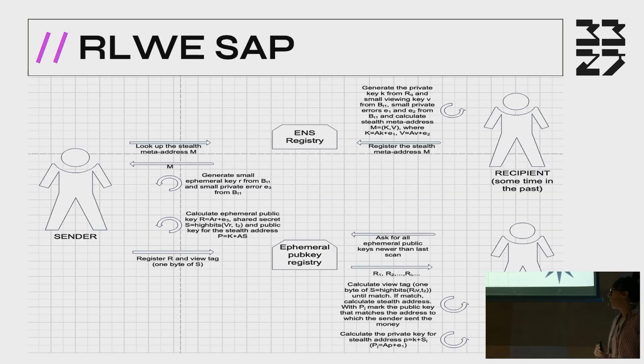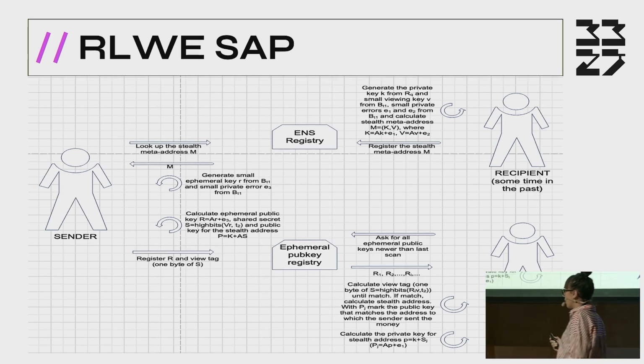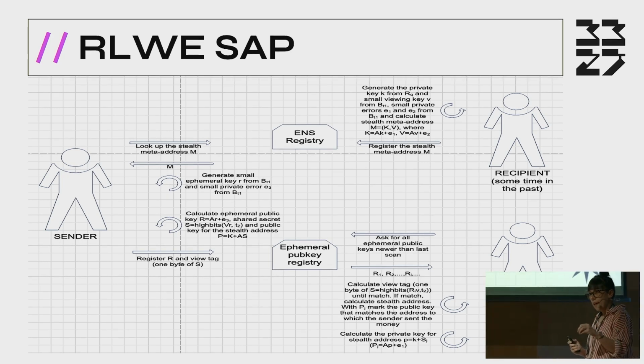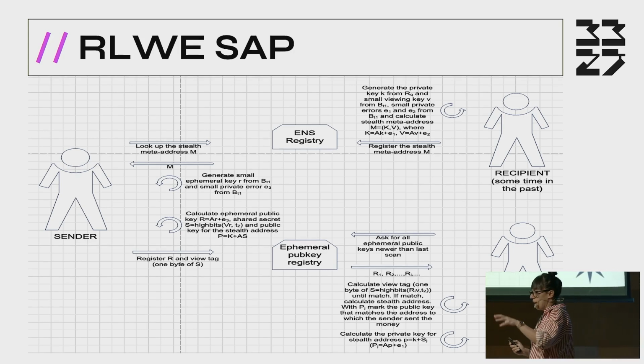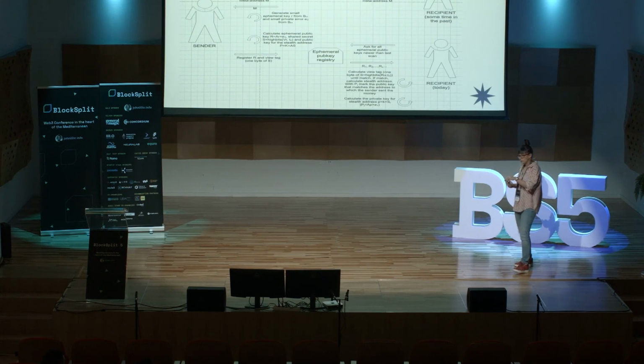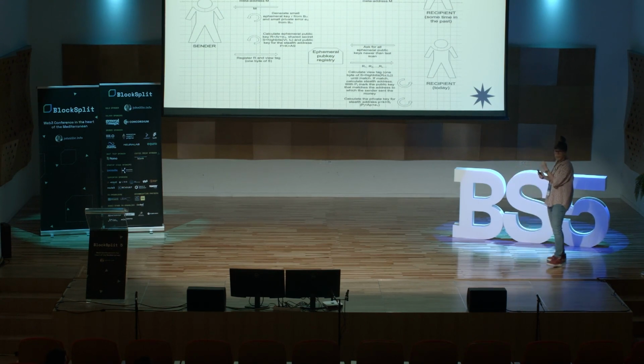Now we want to talk a little bit about our protocol. So we have the recipient, Bob, and we have Alice, the sender. And the first thing that Bob needs to do is to generate a stealth meta address. Okay, in order to do this, Bob needs to generate his private key, and he needs to generate errors. Okay, so he will multiply the public matrix with his private key and add errors, okay, and obtain the public key. And this is if we use the technique learning with errors.